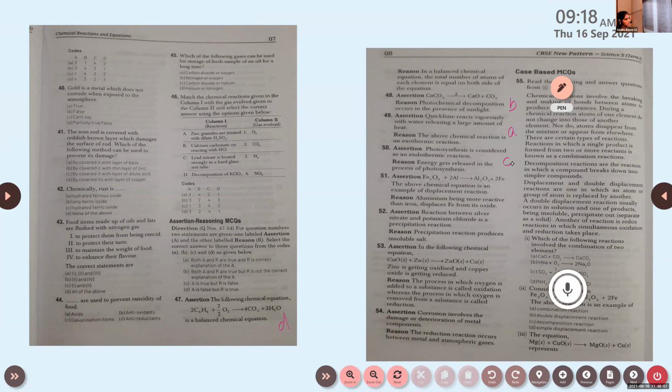So we can discuss it later. Yes, ma'am. This is clear about assertion. Then the remaining questions we can discuss tomorrow. For tomorrow also, the same portions for your revision, so we can practice more questions based on this portion. Ma'am, we should study till decomposition? Yes, that means including photolytic decomposition. Same portion, so we can revise more questions tomorrow. Then in the next week, we can move to the next portion.